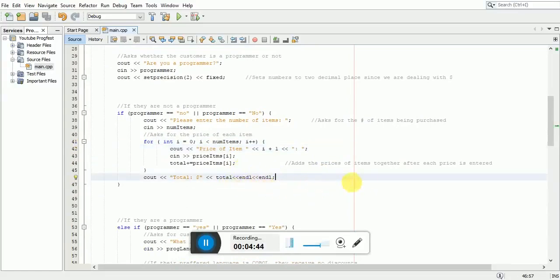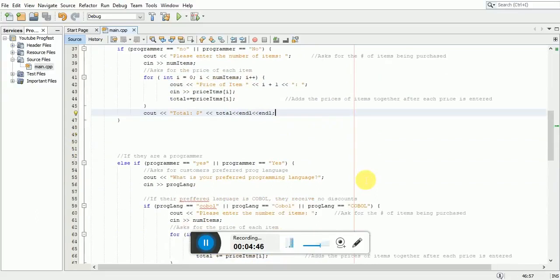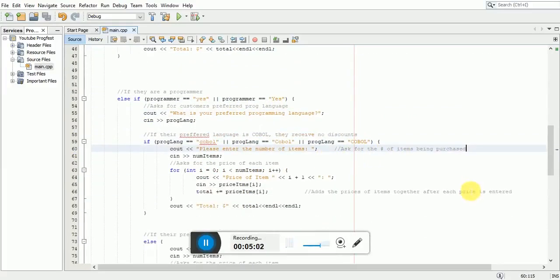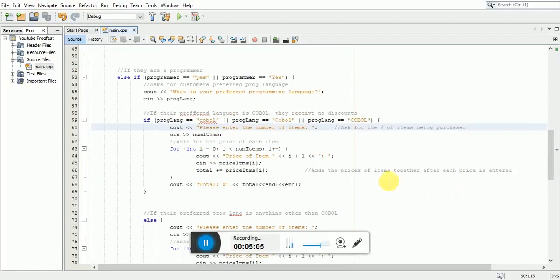If the customer happens to be a programmer and they enter yes, it will then ask for the preferred programming language of the customer. If the preferred language is COBOL, then they will receive no discount. And then it will ask once again for the number of items being purchased. And then it will once again go through the loop where the user will enter the different prices of each item and also display the total at the end.